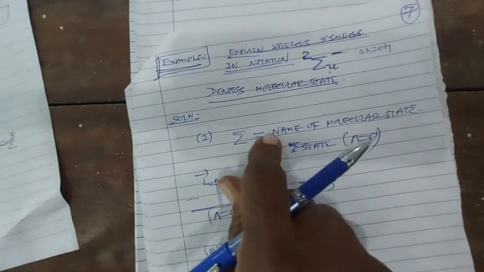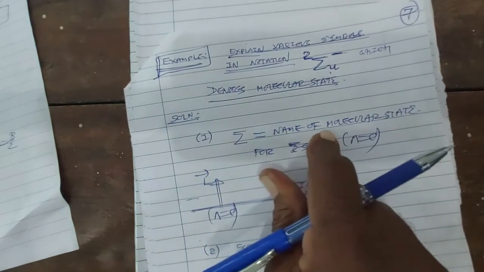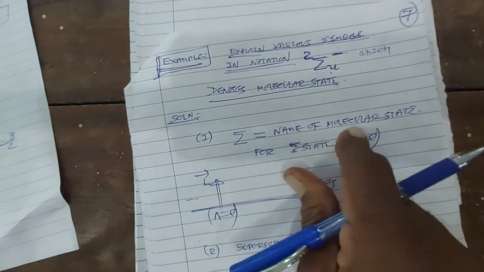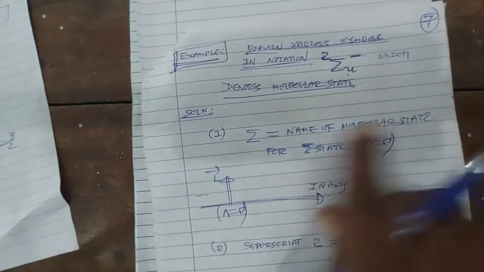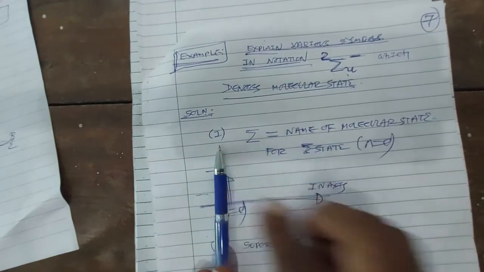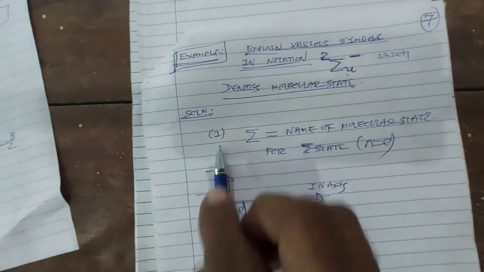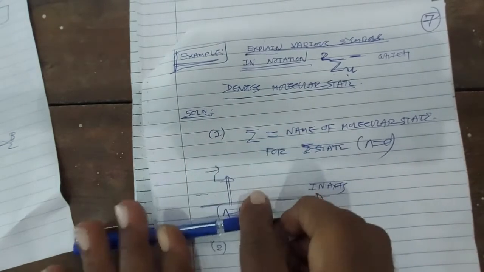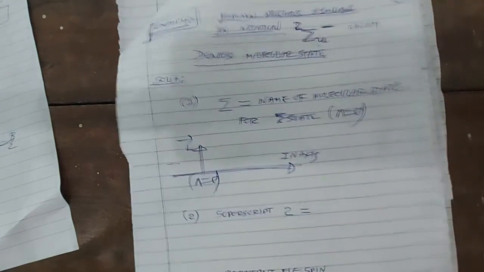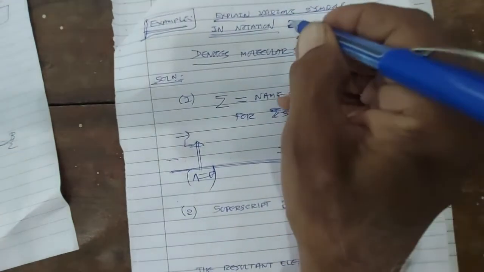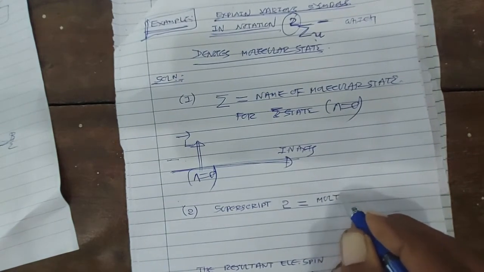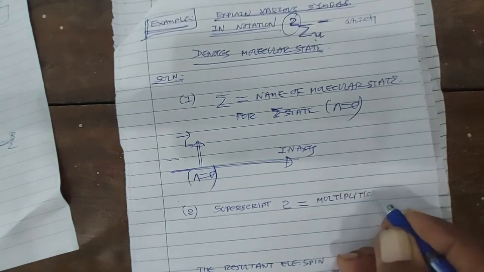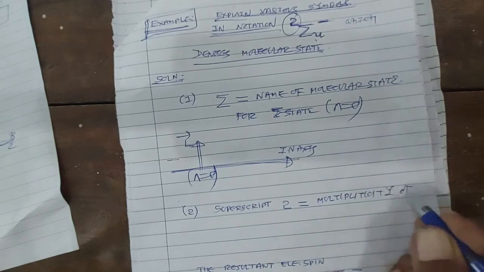Right? So sigma is the name of the molecular electronic state for which the value of lambda is 0. Means for sigma state, the electronic angular momentum is perpendicular to the internuclear axis, so that the component along the internuclear axis will be 0. Okay. Second, the superscript 2 represents the multiplicity of state.